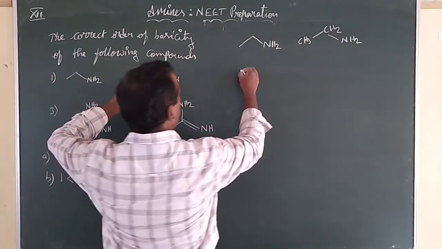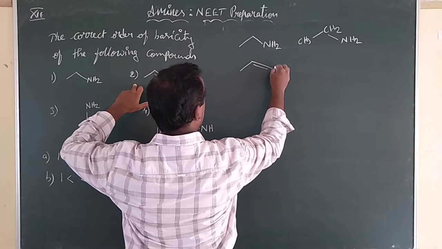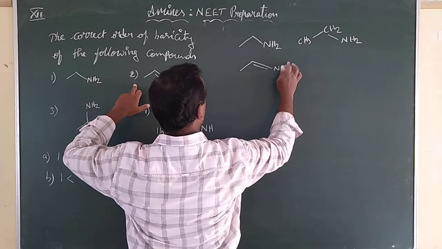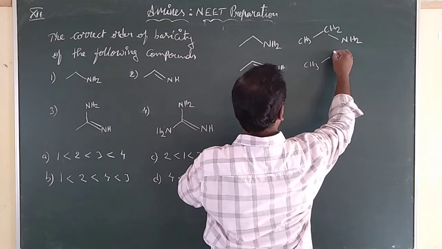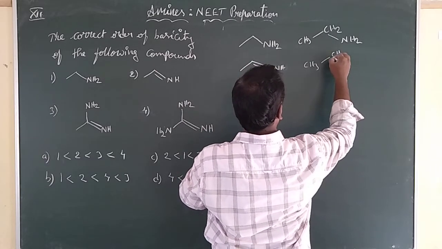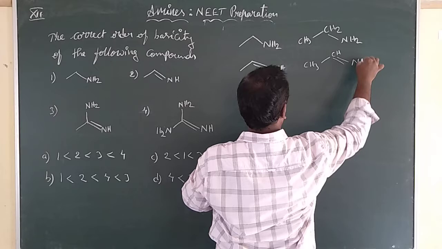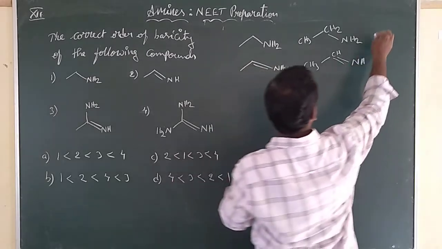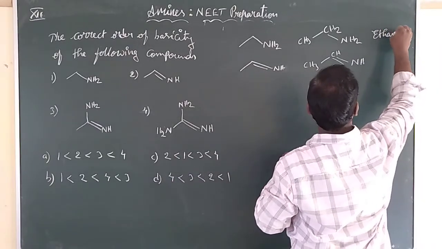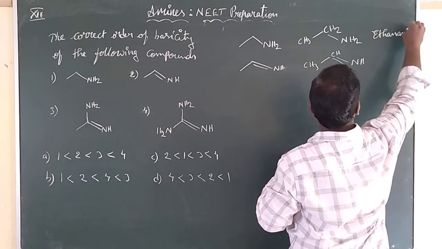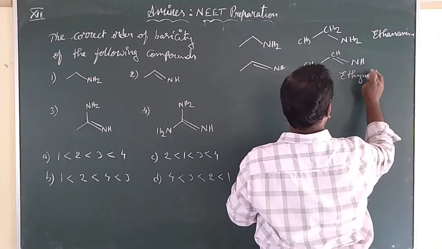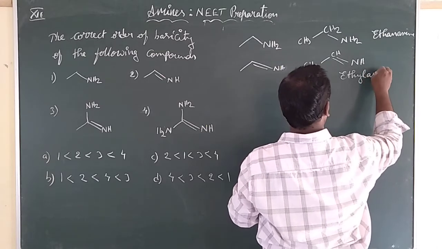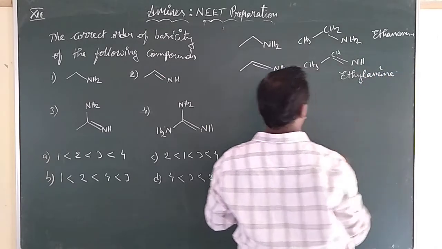Option B is given like this. What is this one? CH3CH double bond NH. It is called ethanimine. And the first one is called ethylamine.